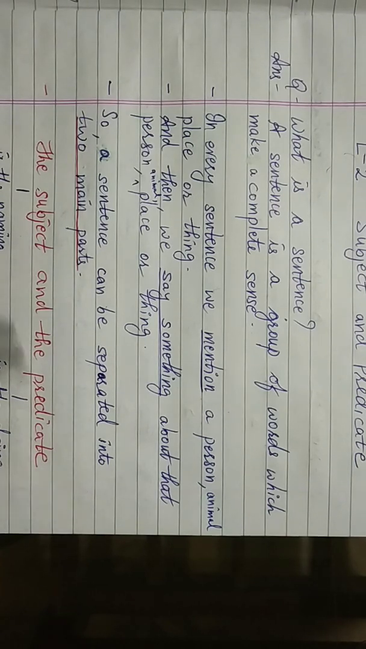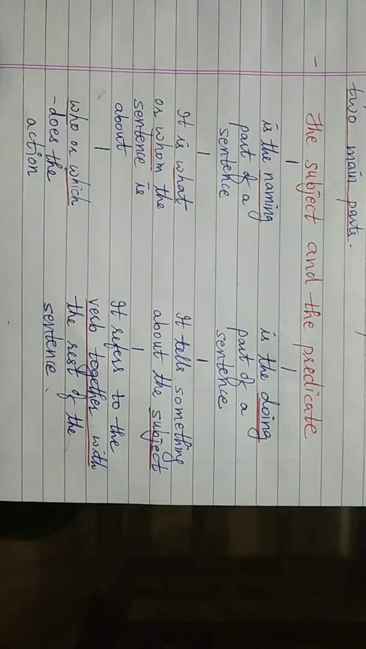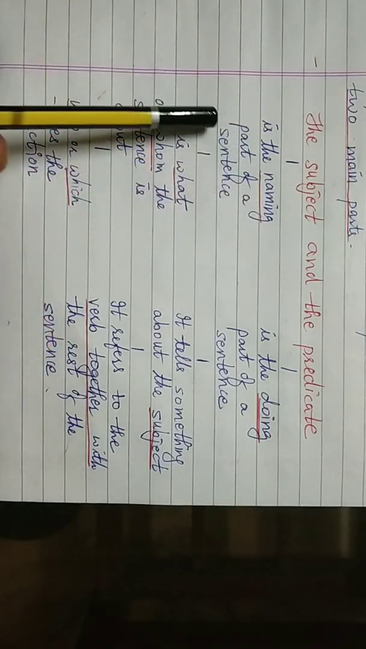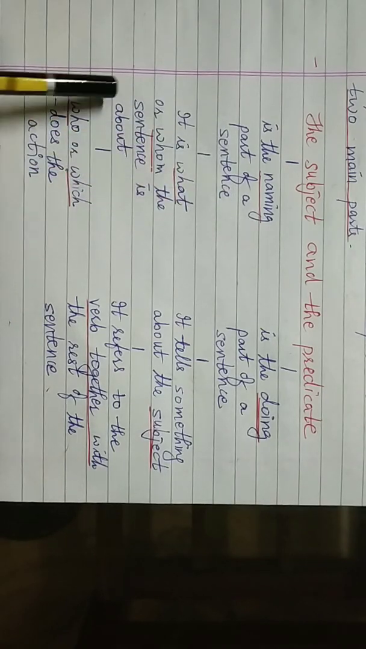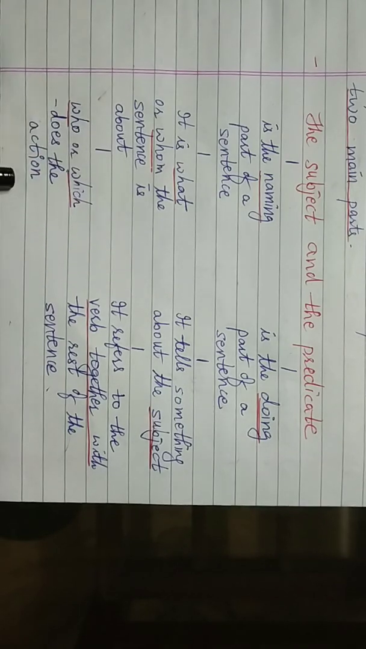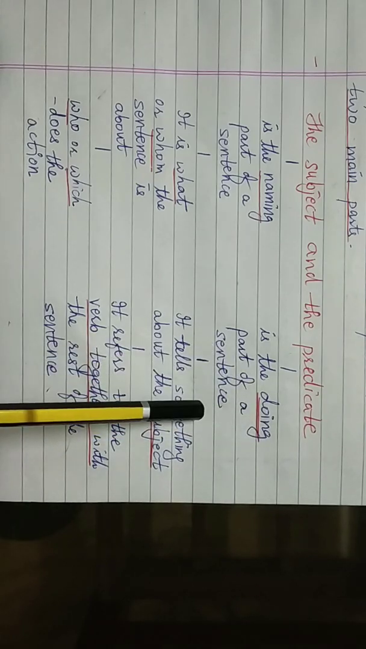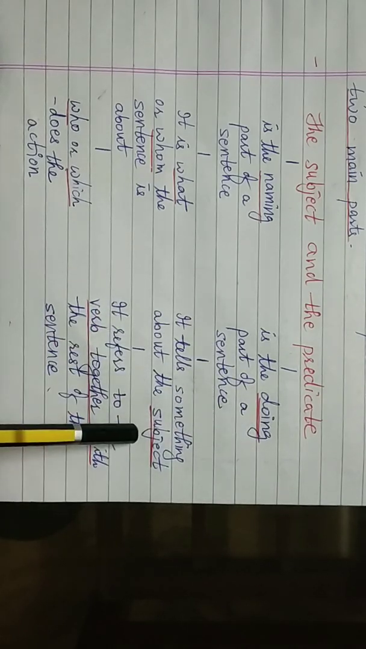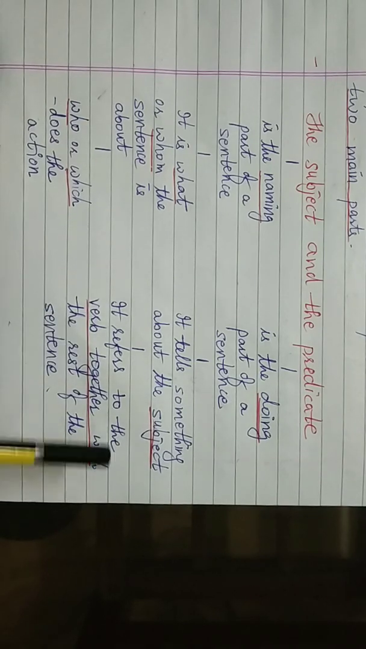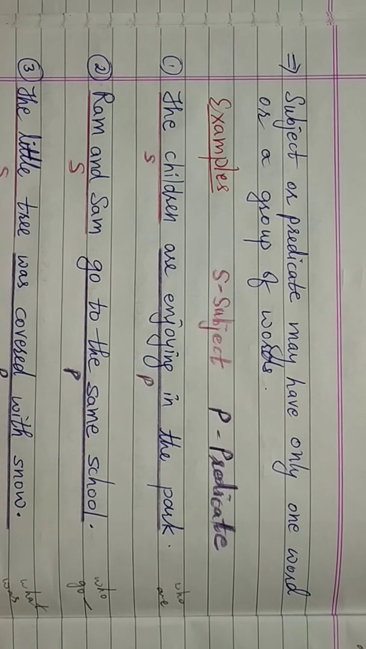So, a sentence can be separated into two main parts, the subject and the predicate. Now, what is subject? The subject is the naming part of a sentence. It is what or whom the sentence is about, who or which does the action, whereas predicate is the doing part of a sentence. It tells something about the subject. It refers to the verb together with the rest of the sentence. Subject or predicate may have only one word or a group of words. So let me explain you with some examples.